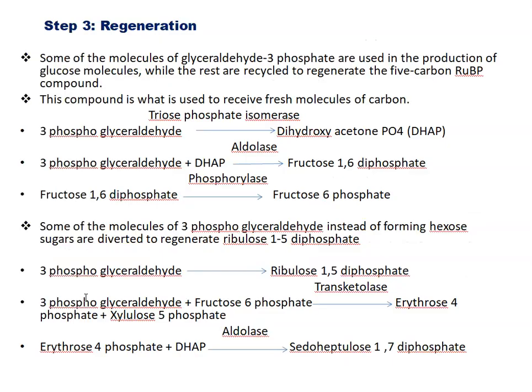Third step is regeneration. Some of the molecules of glyceraldehyde 3-phosphate are used in the production of glucose molecules, while the rest are recycled to regenerate the 5-carbon ribulose 1,5-bisphosphate to receive fresh molecules of carbon for the Calvin cycle, right? So 3-phosphoglyceraldehyde in the presence of triose phosphate isomerase is converted into dihydroxyacetone phosphate, DHAP.